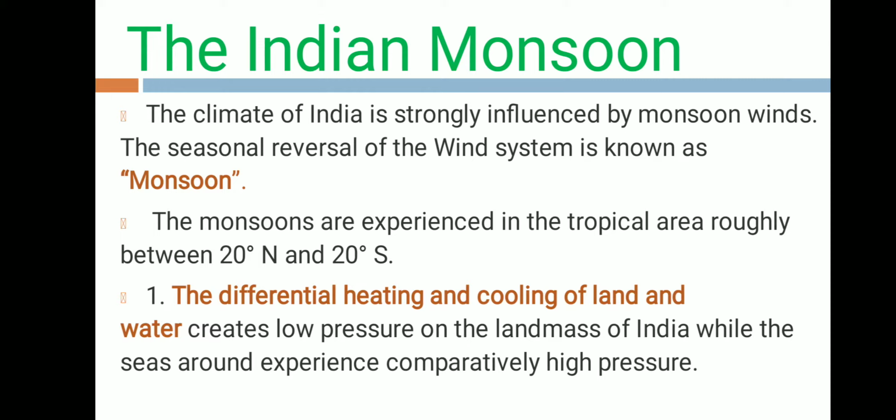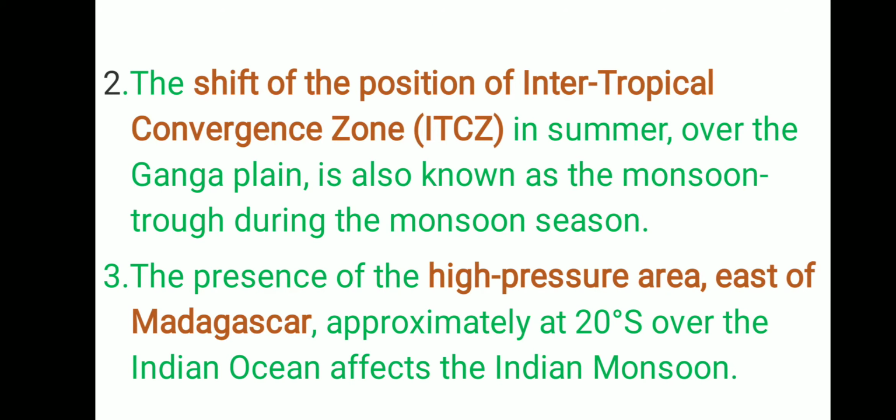So next is the intertropical convergence zone. It is also called ITCZ. ITCZ is a broad trough of low pressure in equatorial latitudes in summer over the northern plains. It is also known as the monsoon trough. It is a broad trough of low pressure in equatorial latitudes. It means from 5 degrees north of the equator to 5 degrees south of the equator.